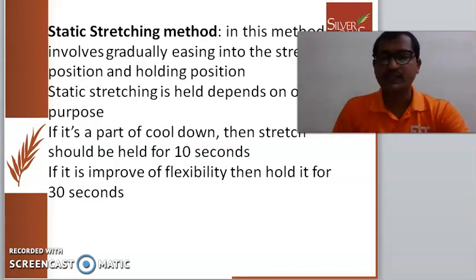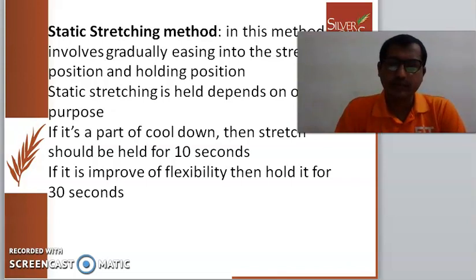The second stretching method is the static stretching method. Static stretching involves gradually easing into the stretch position and holding the position for a longer moment. The amount of time a static stretch is held depends on one's purpose.